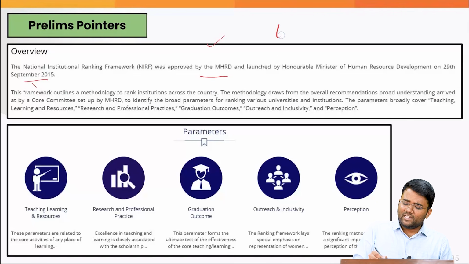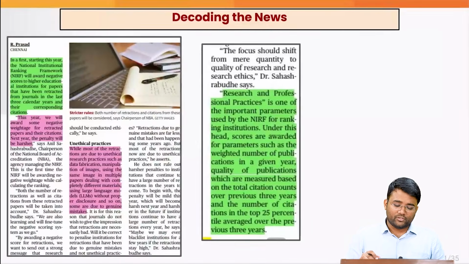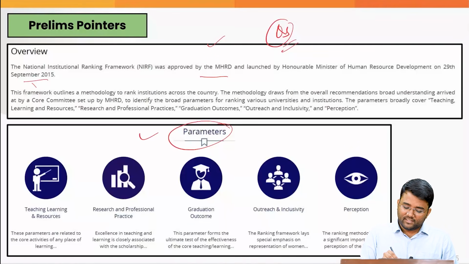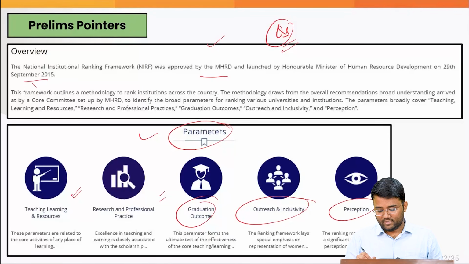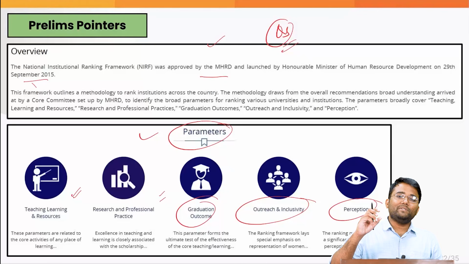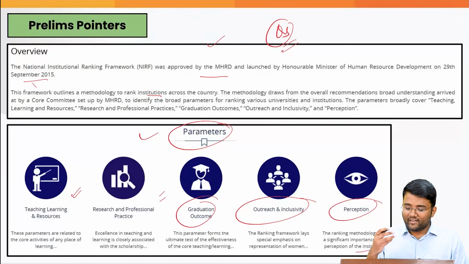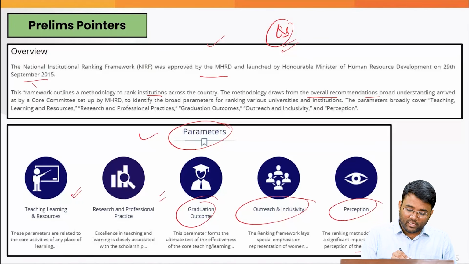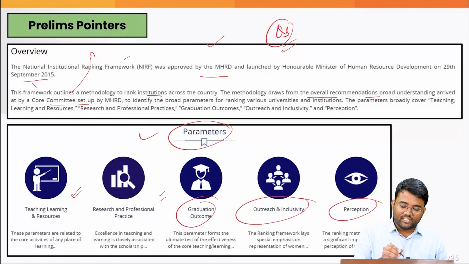And why was it launched? Because earlier there were various rankings like QS ranking, etc., which were giving rankings to Indian institutions. So India thought to have a ranking of its own kind. There are various parameters that are kept in mind. For example, teaching and learning resources, research and professional practice, graduation outcomes, outreach and inclusivity, and perception. That is the significant importance of the perception of the institution in the public domain. And this methodology ranks institutions across the country, and it draws from the overall recommendation and broad understanding arrived at by the core committee set up by the MHRD, which recommended setting up this framework.